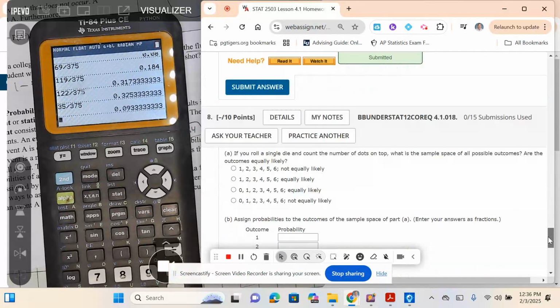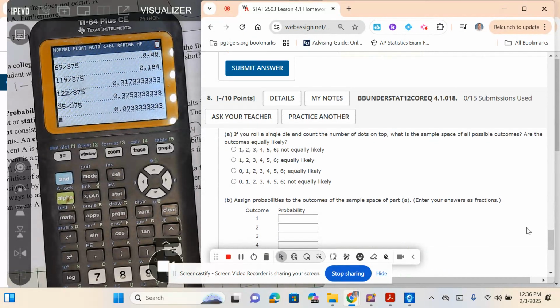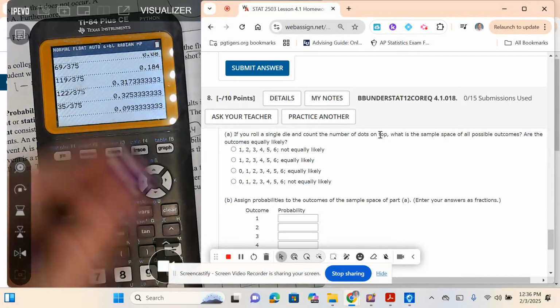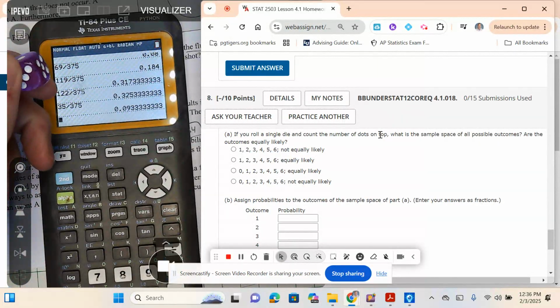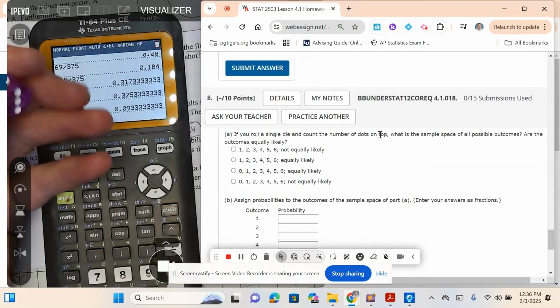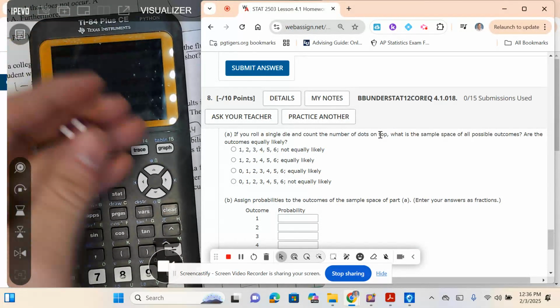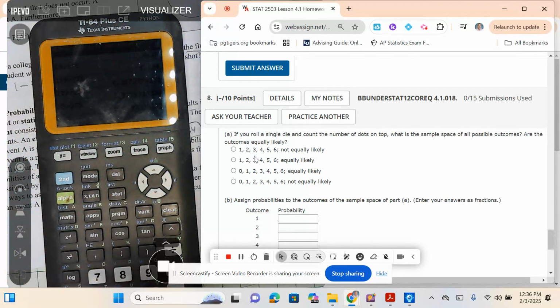Okay, let's look at 8. You roll a single die and count the number of dots on top. What is the sample space of all the possible outcomes? Are they equally likely? So you roll a die, and I guess we'll assume it's a fair die, and you count all the outcomes on top. A fair die has 1, 2, 3, 4, 5, and 6. Now, if I were to roll this die, what's the sample space? 1, 2, 3, 4, 5, 6. What do we know about the outcomes? Are they equally likely or not?